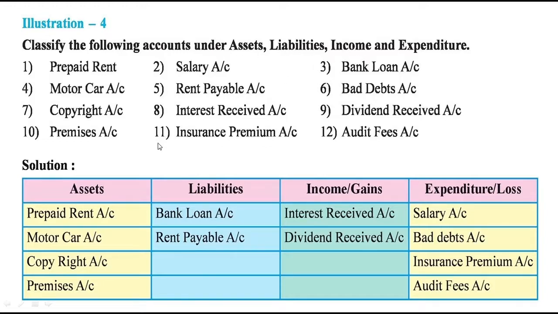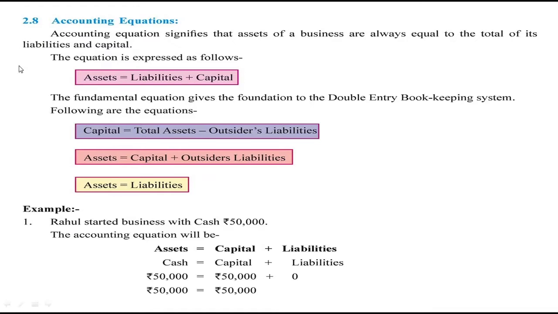Then next we are going to learn about the accounting equation. As per the accounting equation, always the assets should be equal to the liabilities. We all know the meaning of the assets. These are the properties or possessions of the business. These are the assets owned by the businessman. Liabilities are the payments due to third parties. These are the payments made by the businessman in the future. So this is the amount payable.